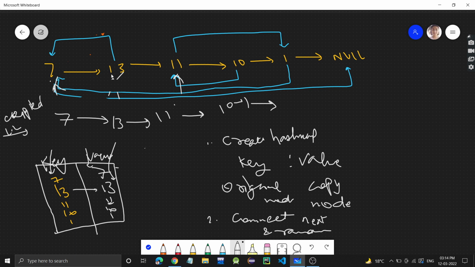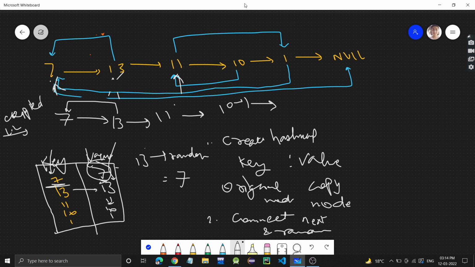And random pointers, same thing. Let's say we are here at 13. This 13's random pointer is what? 7. So this 13's random pointer will be this 7, right? So we need to get the address of this 7. So how will we get that? This 13's 7, this one. So this 7 we will connect like this. So 13's random will be equal to this 7.